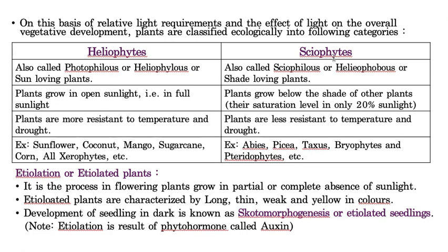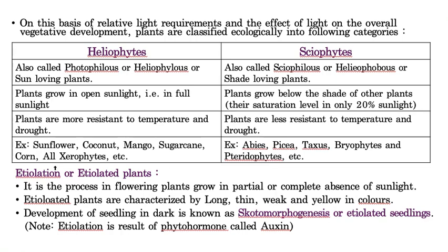Whereas sciophytes, you must be knowing, because I already told you while explaining about the plant kingdom. Bryophytes and pteridophytes don't prefer to grow under direct sunlight. They always require shady places, so they are called sciophytes. This point I already explained while explaining about the plant kingdom.